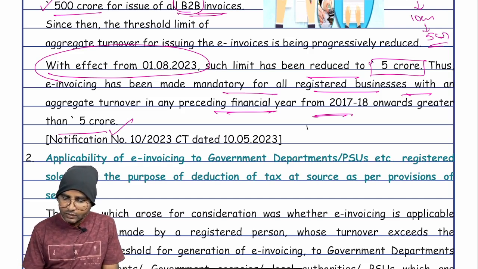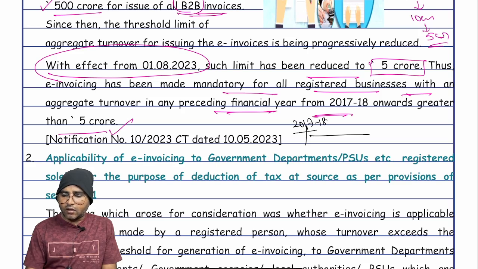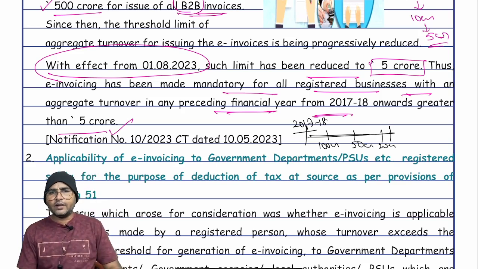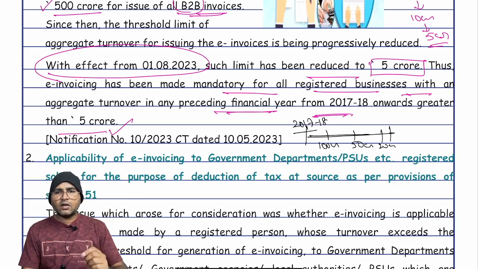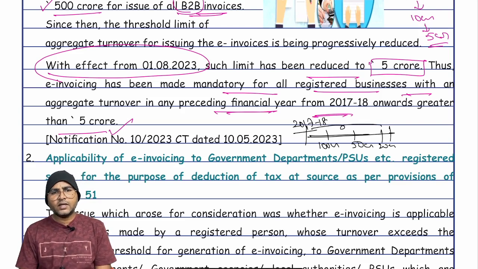Suppose in the preceding financial years from 2017-18 onwards, a person's aggregate turnover was 100 crores, 50 crores, 20 crores, etc. Earlier his aggregate turnover might not have exceeded the threshold limit specified for e-invoice, so he never complied with the provisions of the e-invoice.